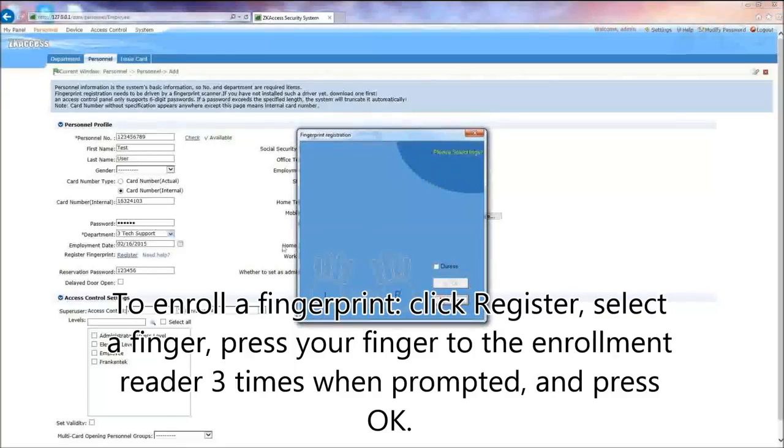To enroll a fingerprint, click Register, select a finger, press your finger to the enrollment reader 3 times when prompted, and press OK.